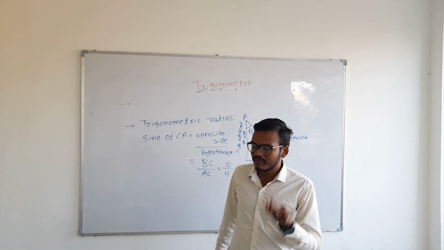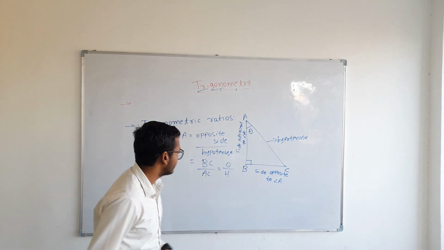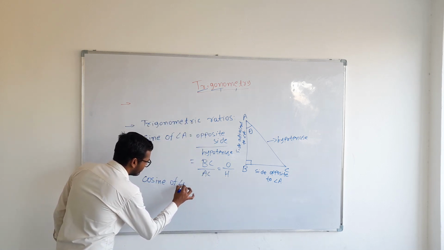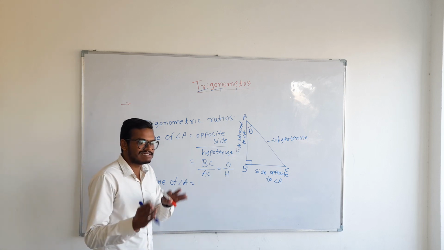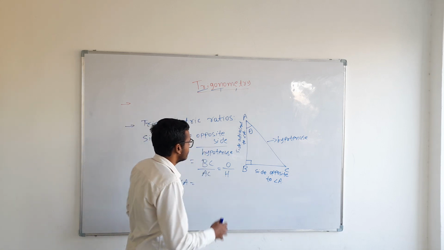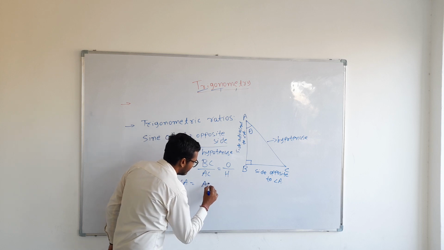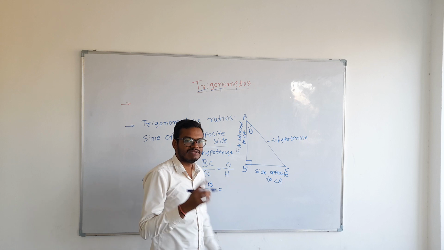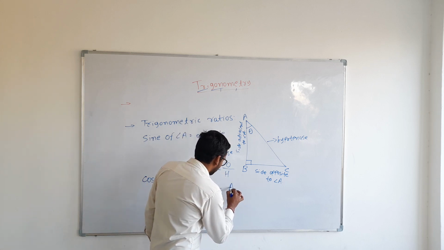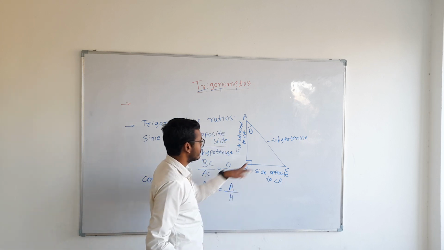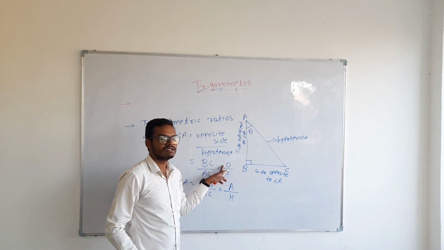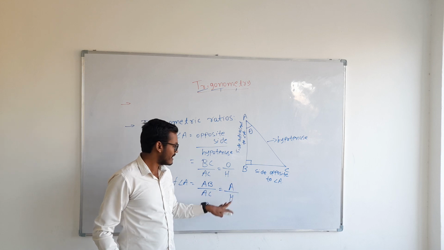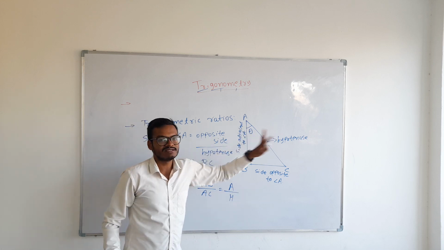Now coming to the next trigonometric ratio, that is cosine. So cosine of any angle A will be defined as the adjacent side to that angle upon hypotenuse. So here AB is the adjacent side and hypotenuse is AC. I will denote adjacent with the letter A, and already we have taken H for hypotenuse and for the opposite side we are using O. Okay? So cosine of angle A is the adjacent side upon hypotenuse, that is AB upon AC.